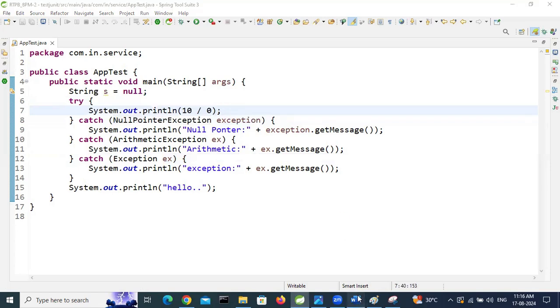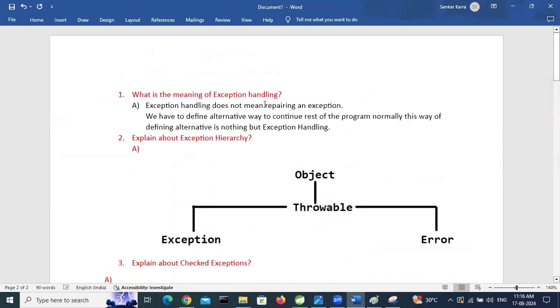So let's recall once. What is the meaning of exception handling? Exception handling does not mean repairing an exception. We have to define an alternative way to continue the rest of the program normally. This way of defining an alternative is nothing but exception handling. Explain about exception hierarchy. The root class of Java classes is Object.